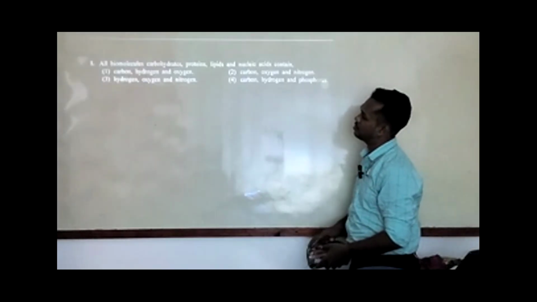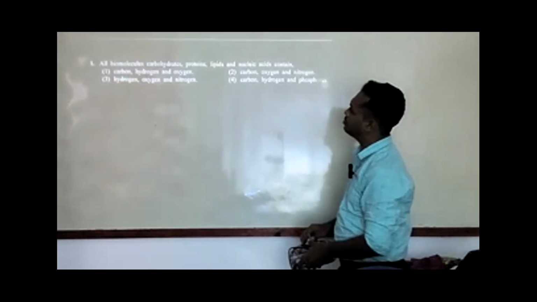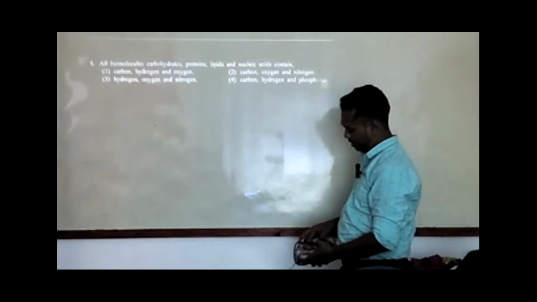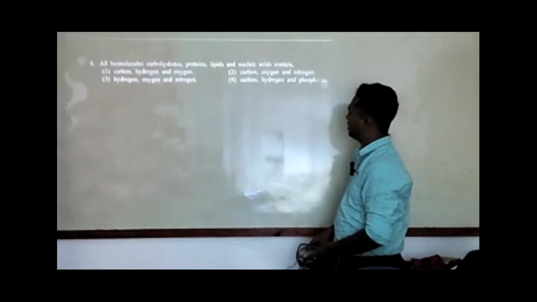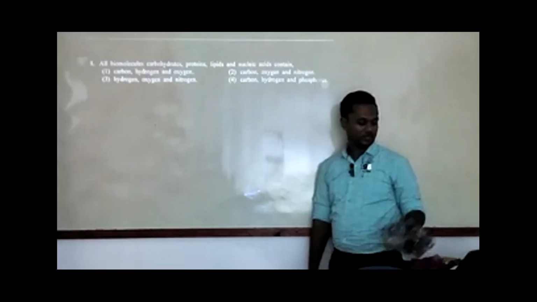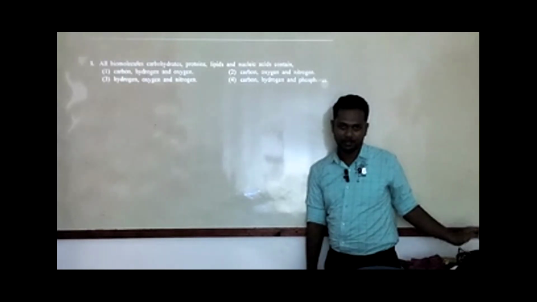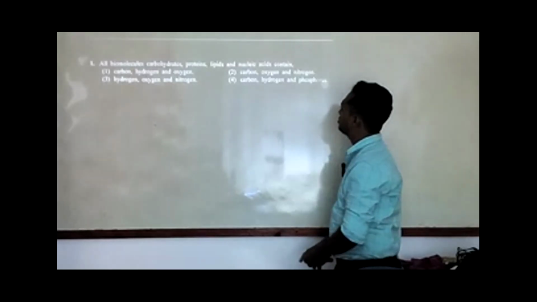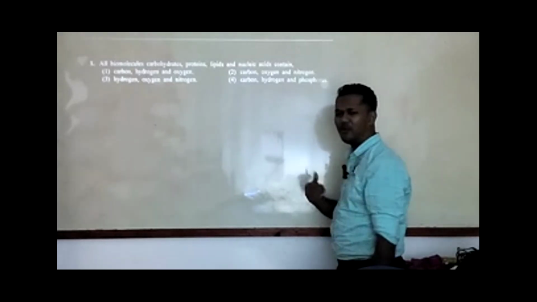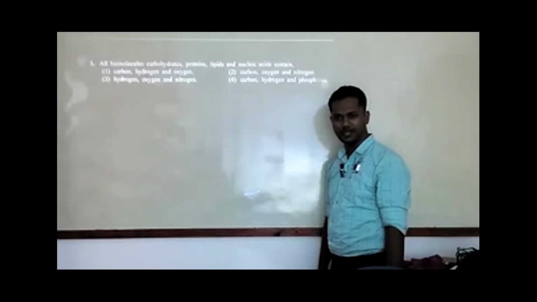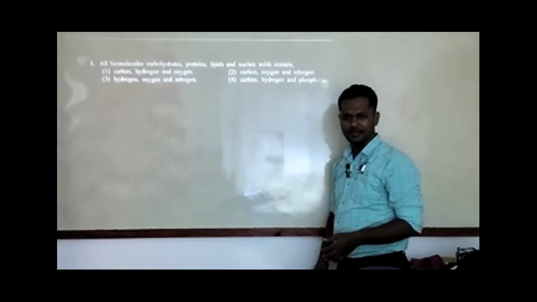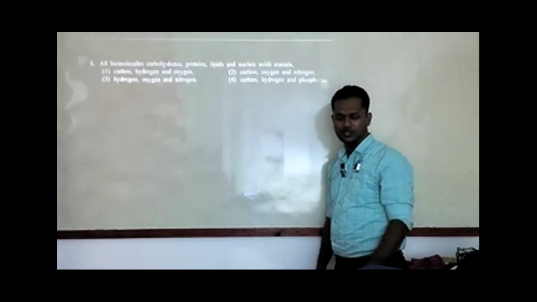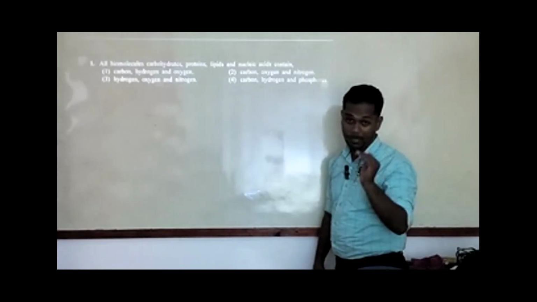First, read the question carefully. All biomolecules, carbohydrate, protein, lipids, and nucleic acid, they ask about the elements. What are the elements contained in carbohydrate, protein, lipids, and nucleic acid? These are basic principal things all O-level students must know.